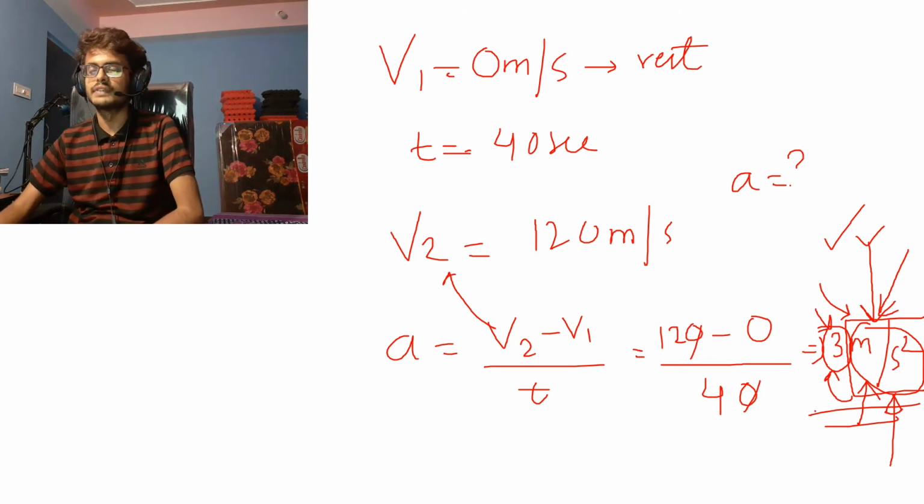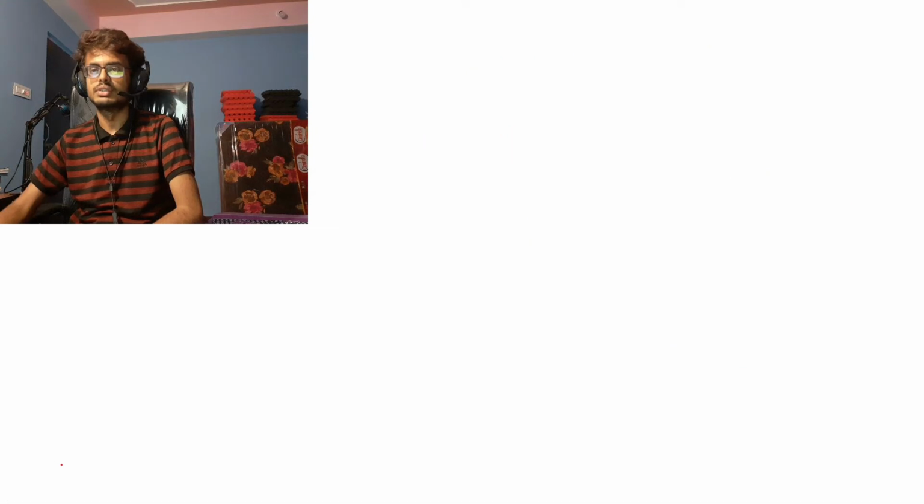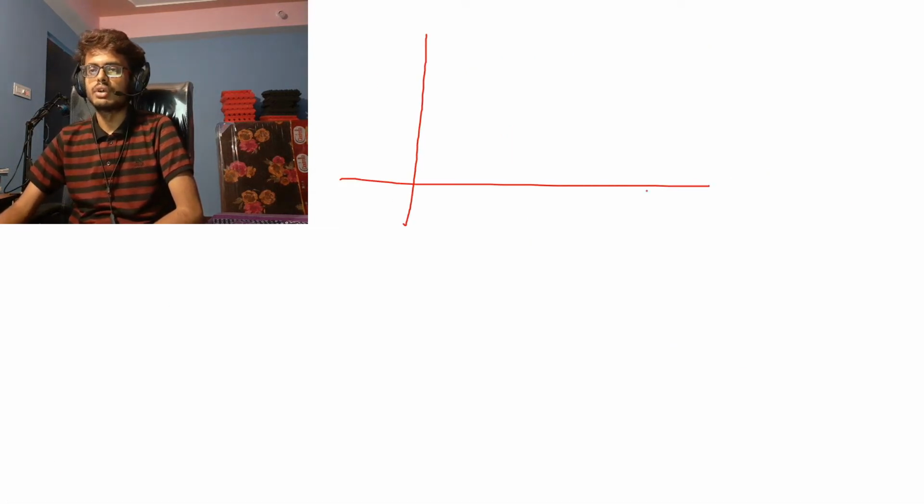So acceleration is very simple. Acceleration is basically change in velocity by time. In the previous class I had also taught you about a motion called uniform motion. In uniform motion, in the y direction I had displacement, and in the x direction I had time.